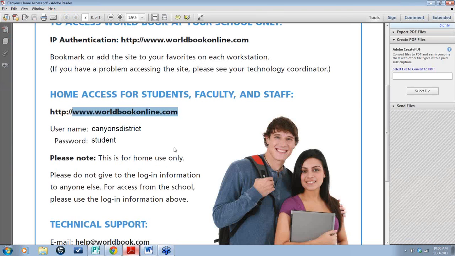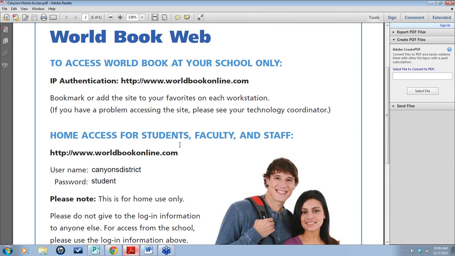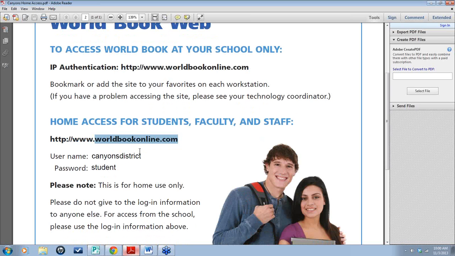I wanted to show you the flyer that you guys should have access to. I will make sure that your media specialists have these. But you'll notice by going to worldbookonline.com at your school, you should be able to access these databases. And when you are at home, you would do the exact same thing, and then your ID and password are on this flyer. So this is the Canyons District flyer; each of you has your own flyer for your own district. So please get in touch with your librarian, and they can make sure that you get a copy of this flyer to help out with your students. I do encourage you to give these to your students and also maybe even email them to your parents or display the information on your teacher websites if that's convenient for you as well.